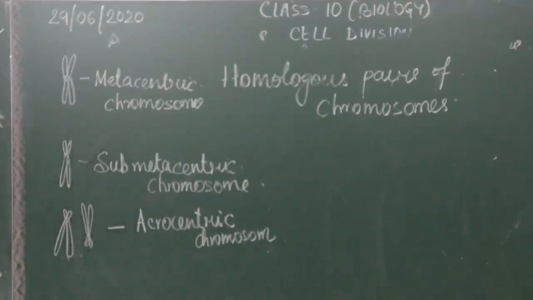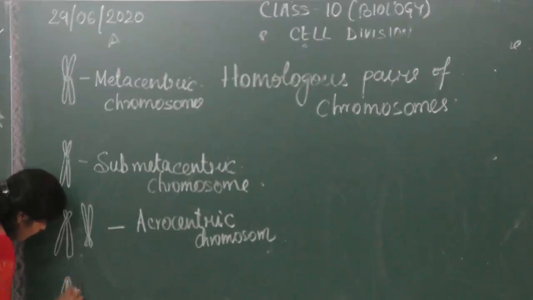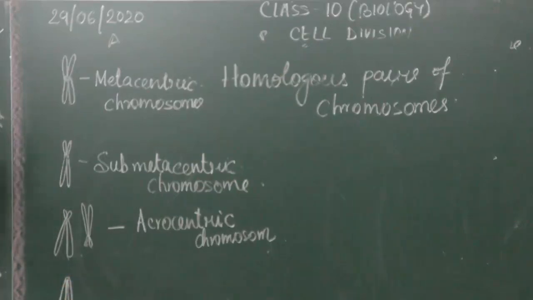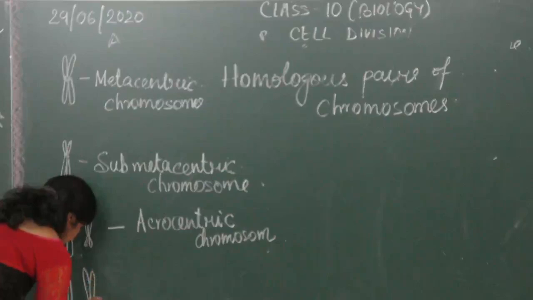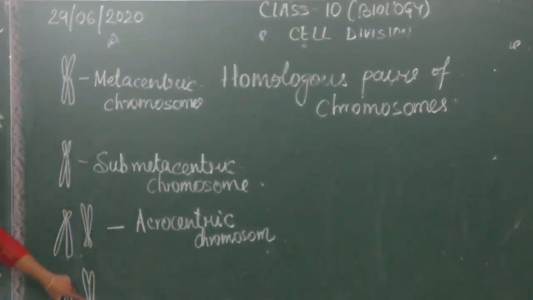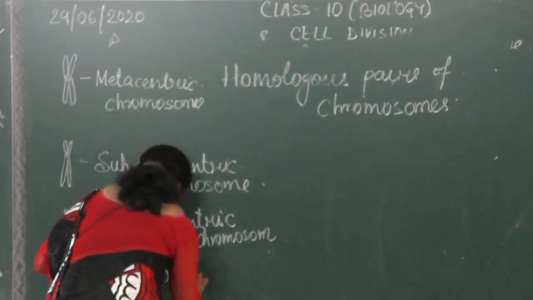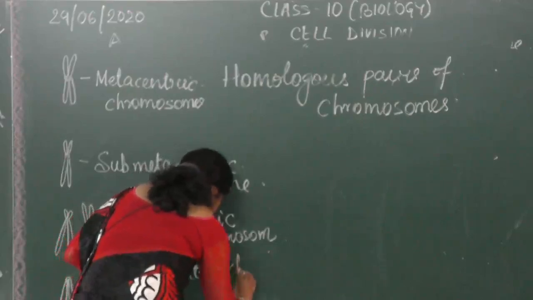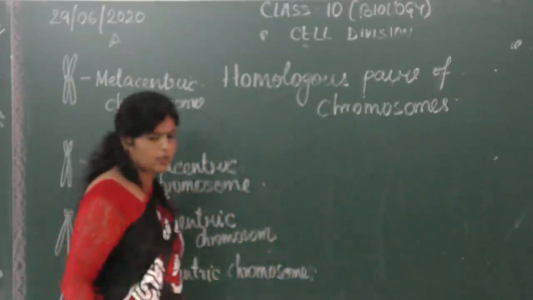And the fourth kind of chromosome is where the centromere is located right at the tip, at the terminal end. So here is the centromere. Centromeres are mainly meant for the attachment of spindle fibers. They can be like this or they can be like this, at the terminal end. This kind of chromosome is known as a telocentric chromosome.